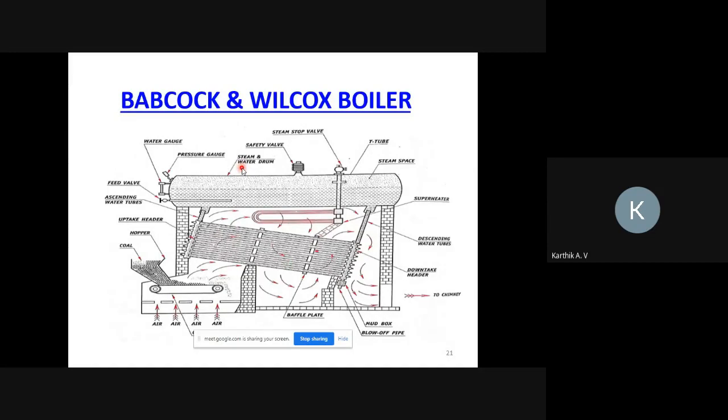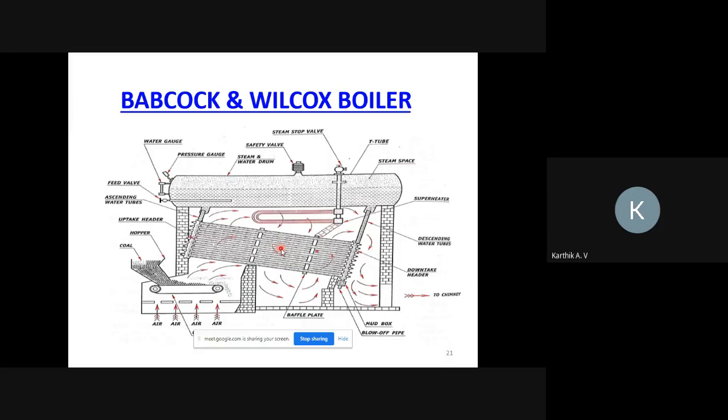So now tell me, according to the circulation of water and hot gases, which type of boiler is this one? Water tube boiler. Why? Because water is passing inside the tube and heat is passing outside the tube. So it is called a water tube boiler. Next, the second classification.